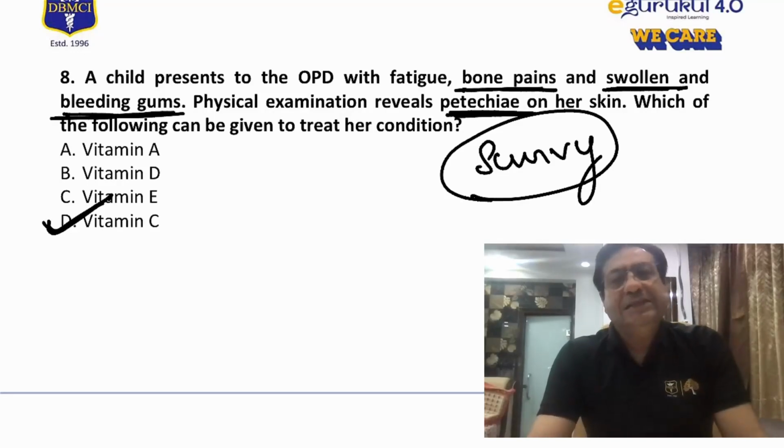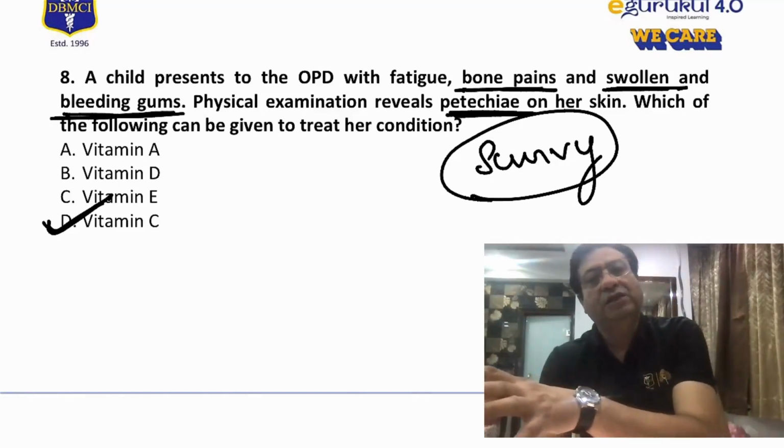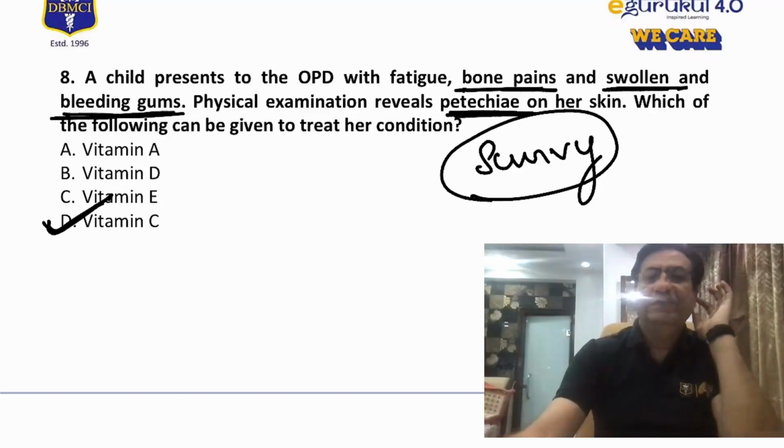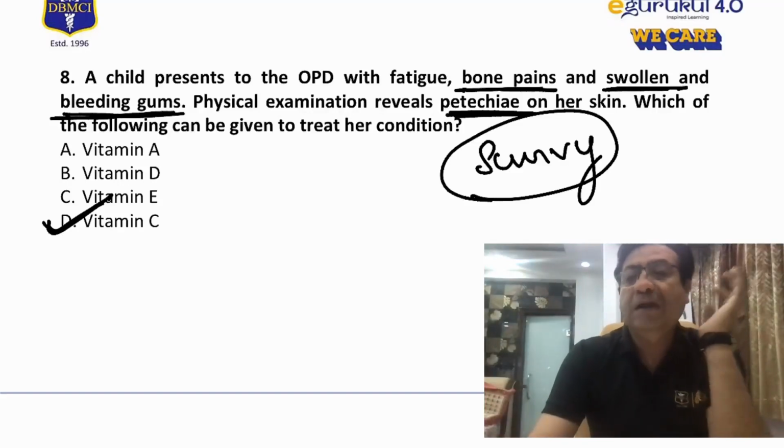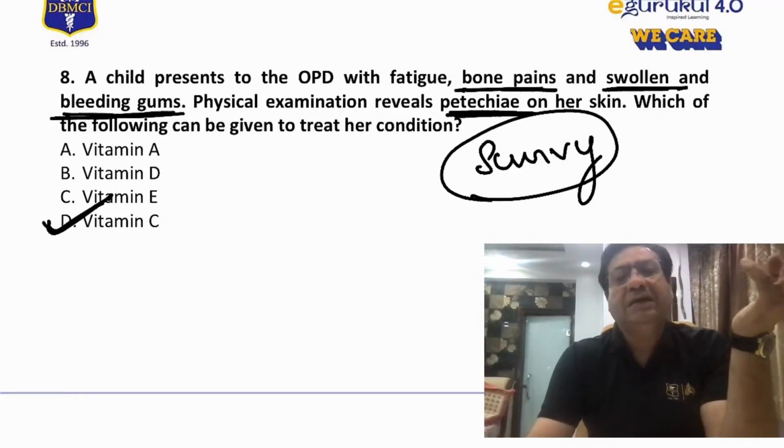So in the deficiency of vitamin C, you have improper collagen synthesis, improper osteoid formation in the bone, which leads to a variety of manifestations, which includes bone manifestations also, and which includes manifestations related to bleeding from the blood vessels also, because obviously the collagen, the tunica media, it becomes leaky.